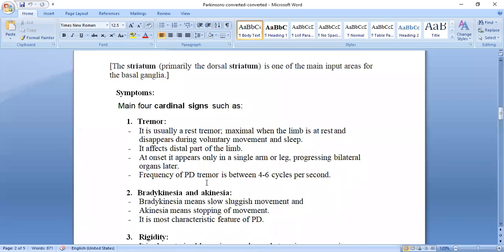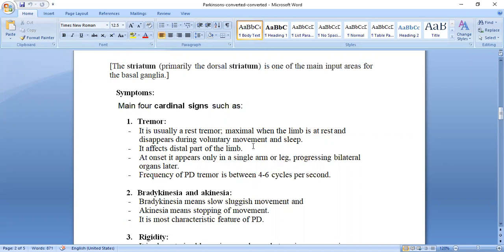The frequency of Parkinson disease tremor is between 4 to 6 cycles per second. How much per second? 4 to 6 cycles of these tremors per second. Keep this in your mind. Did you understand this one, tremor? Actually, tremor means shaking. This is a resting tremor, maximum when the limbs are at rest, and it disappears during voluntary movement.